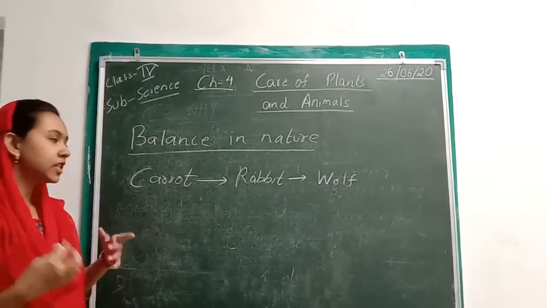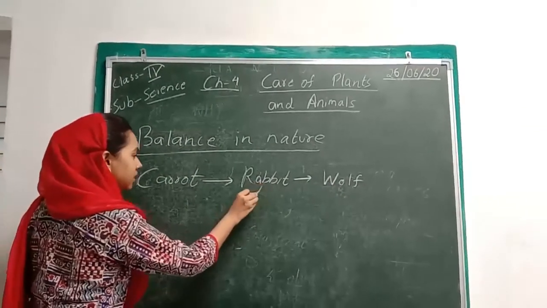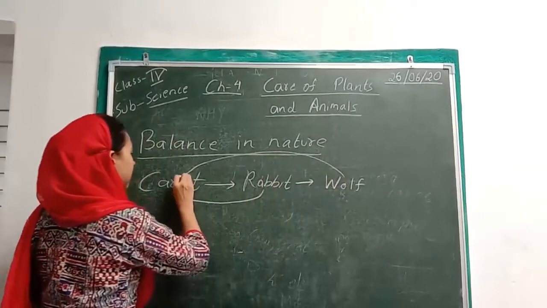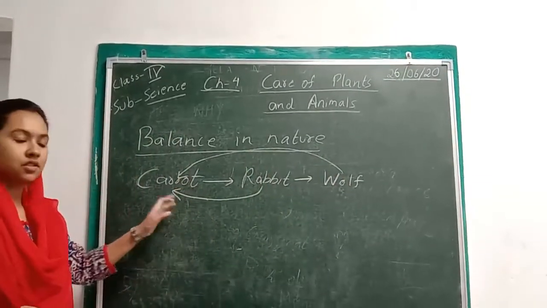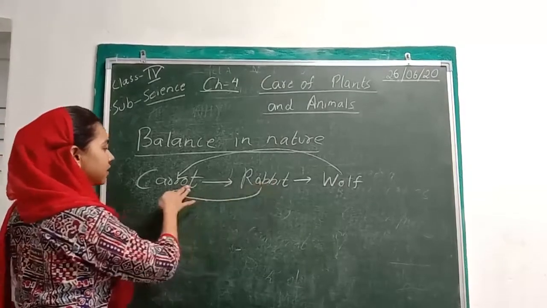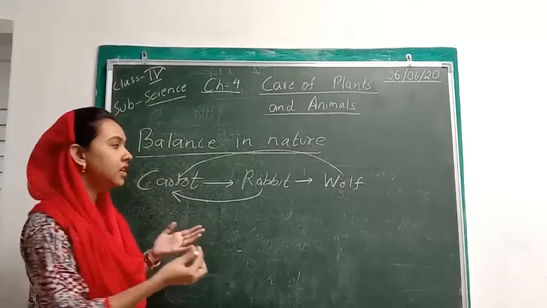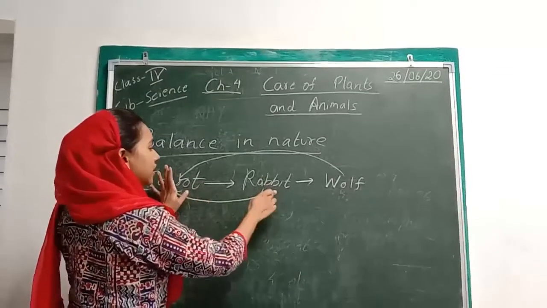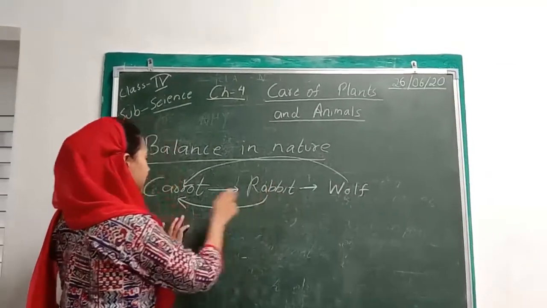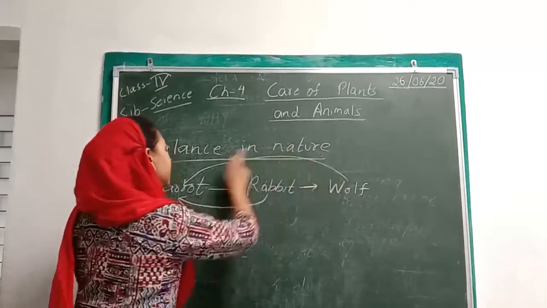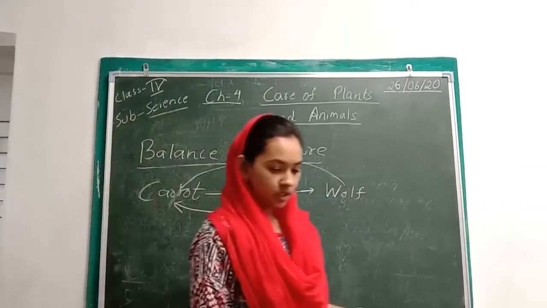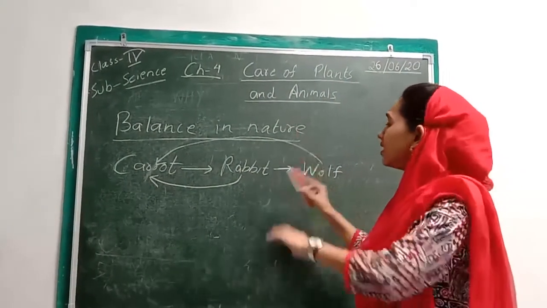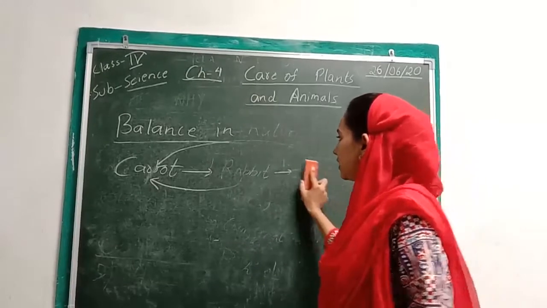And from here, we can say one more thing, that animals are either directly or indirectly dependent on plants. Directly, why? If the animal is directly eating the plant, then it is directly dependent on it. And if we do not eat the plant but we eat the animal, then the animal is still getting the energy from the plant. So we are indirectly dependent on the plants also. And this balance in nature has to be maintained, alright.